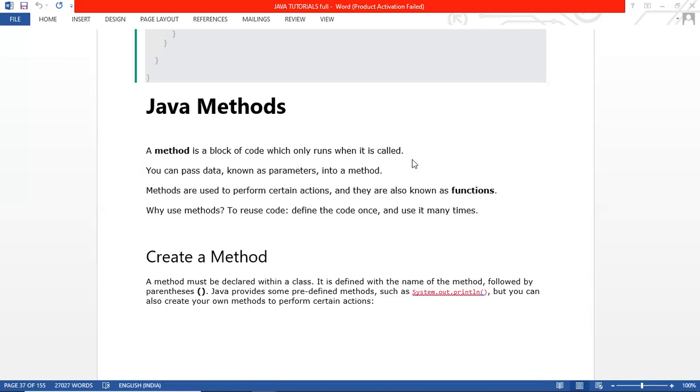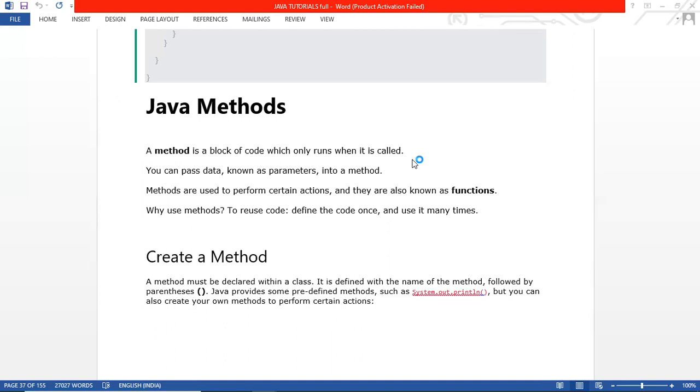If you are not understanding, this is just simple theory. Just go through it. If you are not getting anything from this theory, it's okay. We are coming to the example, and at that time everything will be clear to you. Methods are used to perform certain actions, and they are also known as functions. In C++ it is a function, and the same thing in Java is called a method. Whether you say function or method, it is the same thing.